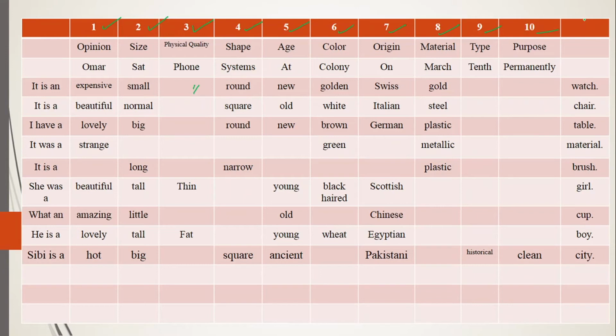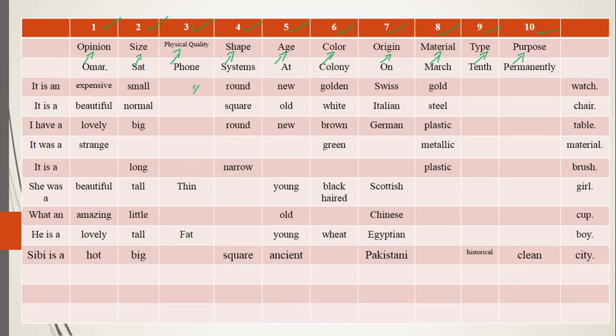If you cannot remember them all, you may mix them. So for that you need to remember one thing, that is the sentence Omar sat phone systems at colony on March 10th permanently. Omar means opinion, sat means size, phone means physical quality, systems means shape, at means age, colony means color, on means origin, March means material, 10th means type, and permanently means purpose.